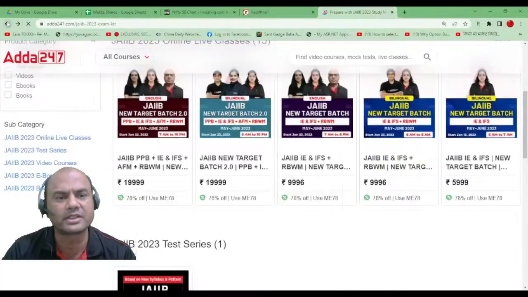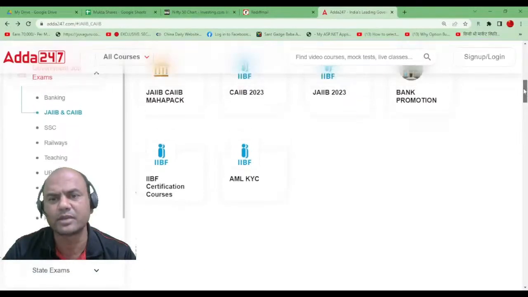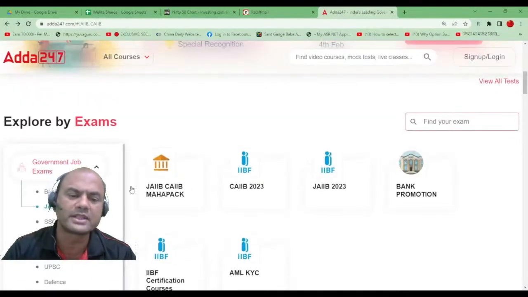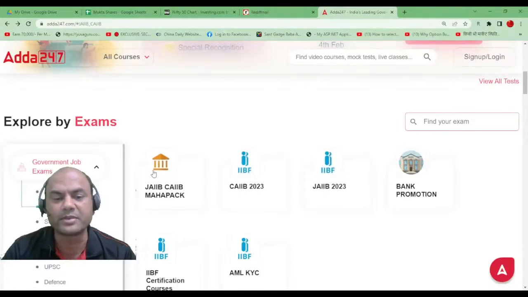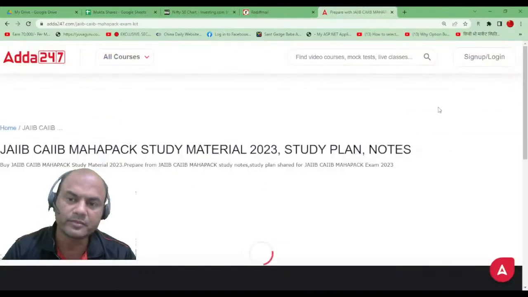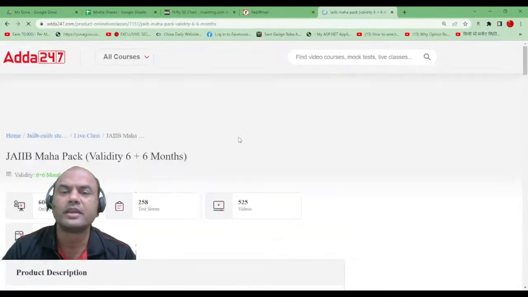Mahapack is one of the best things. Click on JAIIB and CAIIB, and you get multiple batches in this Mahapack. Go to the front page, click on JAIIB CAIIB, then JAIIB ka Mahapack.